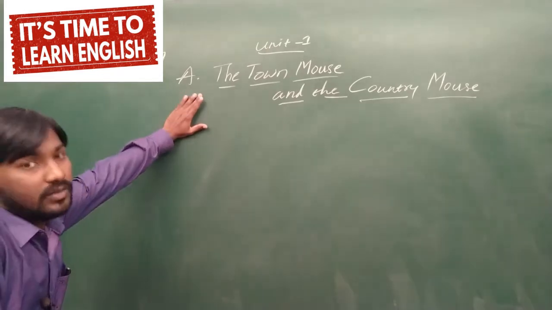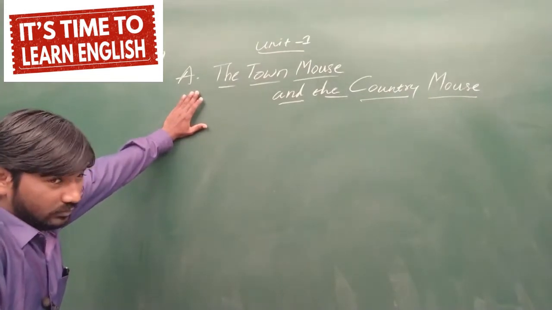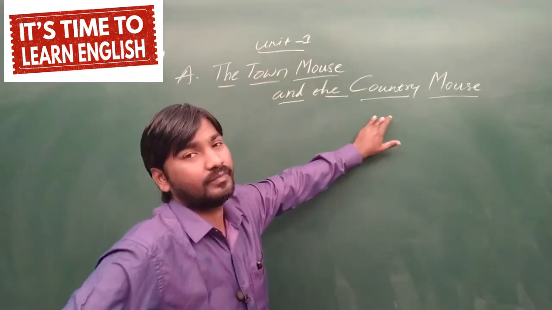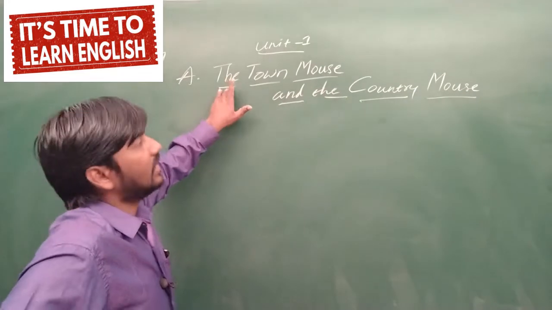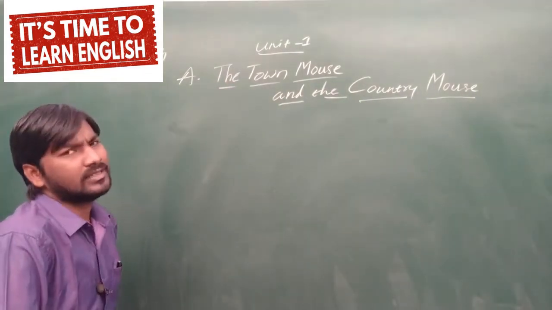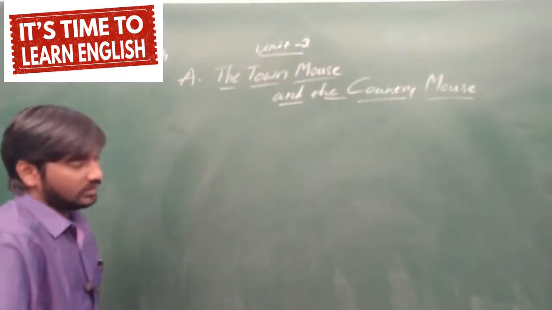So there were 2 mice. One is from town, another is from country, meaning city and village. Country means village. Town means you can say town or a city. Okay, so both are 2 mice.